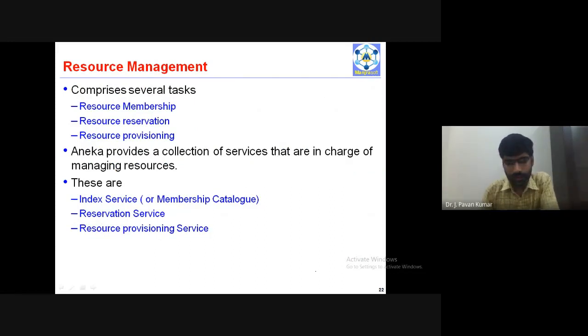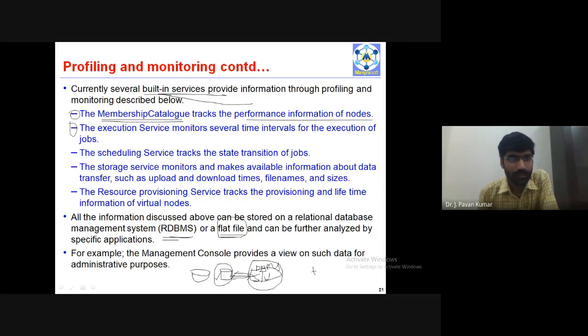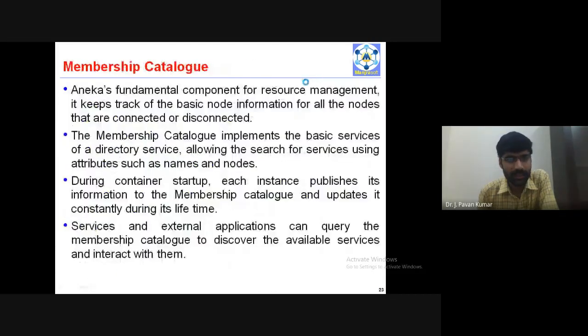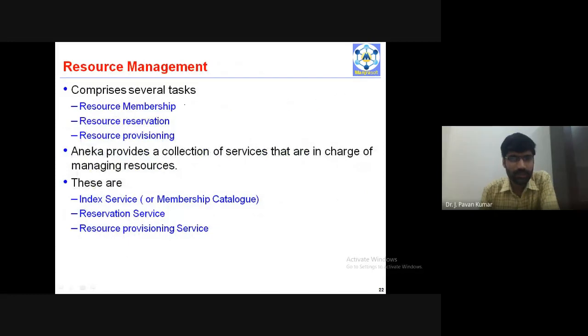Next, resource management. One sort of fabric service is profiling and monitoring. Another one is resource management, right? In this resource management, there will be three tasks: resource membership, resource reservation, resource provisioning. These three will be provided by these services: index service, which is nothing but membership catalog, reservation service and resource provisioning service. Aneka provides these three services. These three tasks will be achieved by these three services.